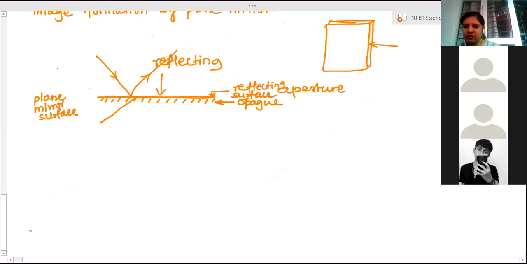Yes, someone is asking a doubt. Ma'am, I'm not sure what aperture is. Aperture is the area, the edge of the mirror, which is shown in the ray diagrams.